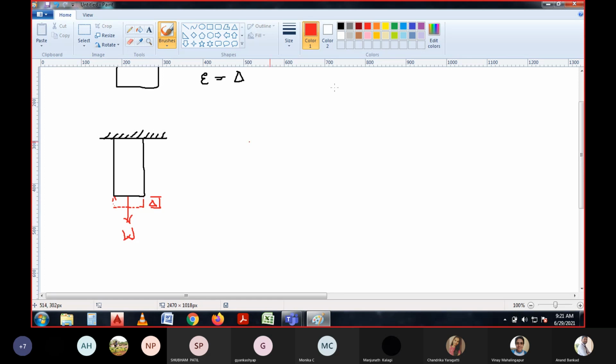So I would like to give the notation. This is the length L of the body, and this is the area A of the body, and this is the modulus of elasticity of the body. If the particular body is considered, then each body will have its elasticity, that is the modulus of elasticity E that can be referred.